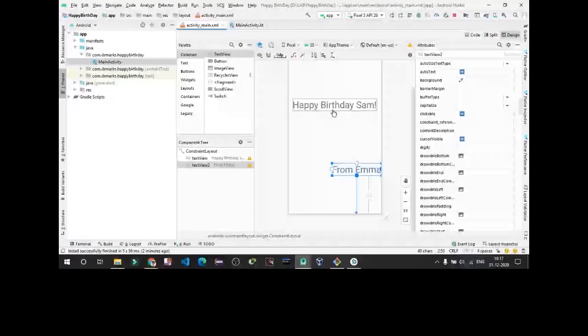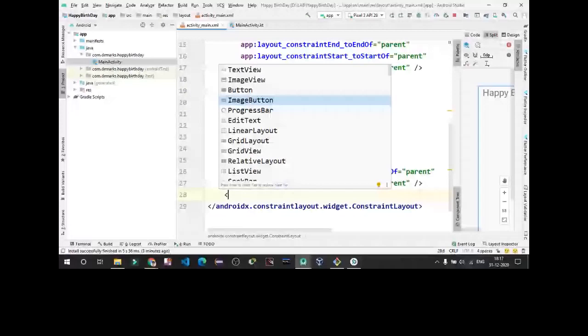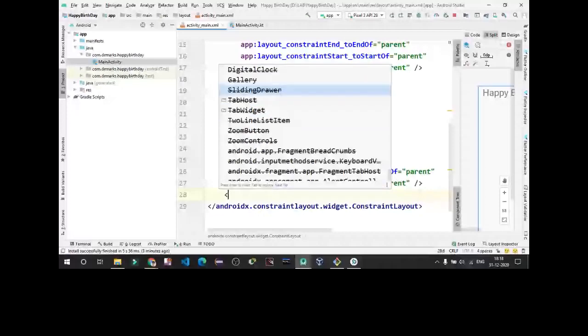If you want a button which you press to get some actions, you can have button. Then image button, progress bar, and edit text, which is a text view that lets you edit your text in your layout. So these are the views present in here. You just have to use these, nothing more than that.